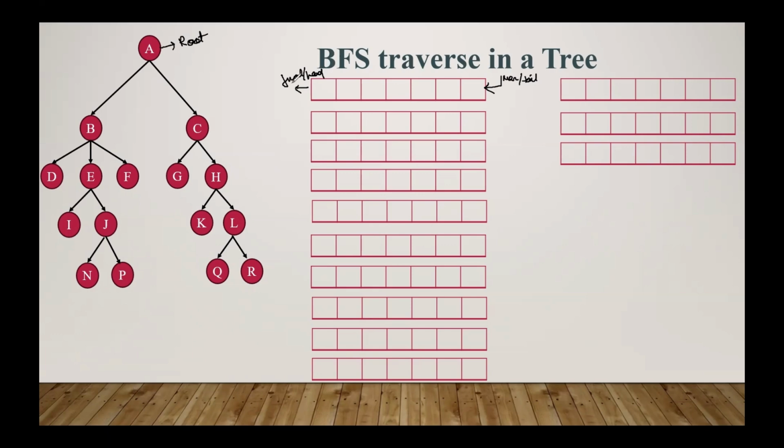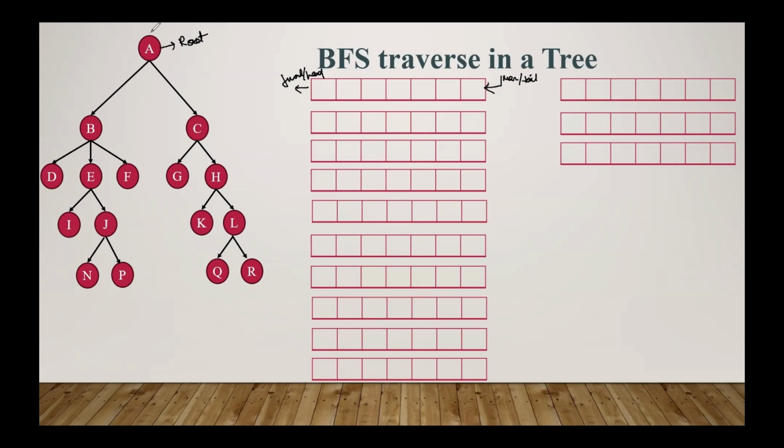Now we have to traverse through breadth-first search. We already know the principle it follows: the BFS algorithm starts searching from the root node of a tree, then expands all the successor nodes at the current level before moving to the next level.